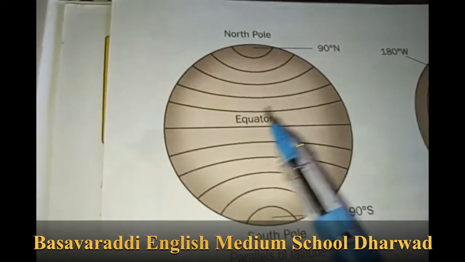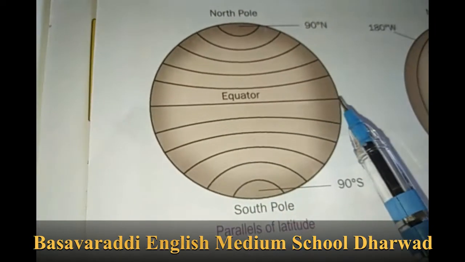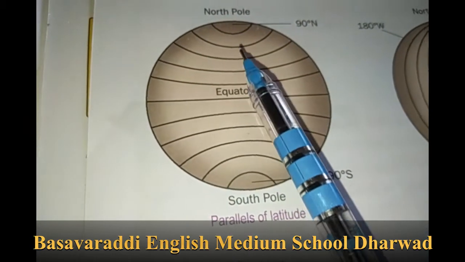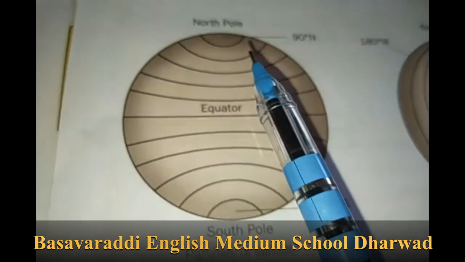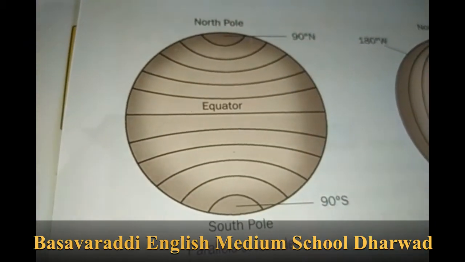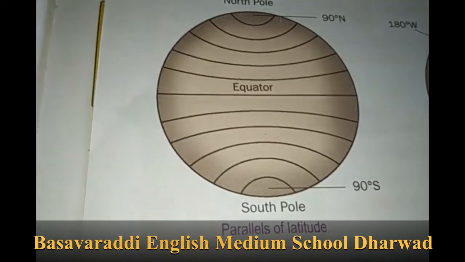See here. This is equator. Do you remember? The equator divides the earth into two halves or two parts. One is northern hemisphere, another one is southern hemisphere.